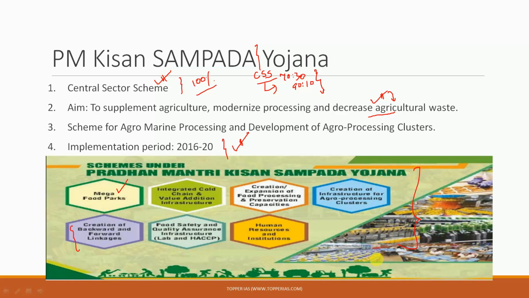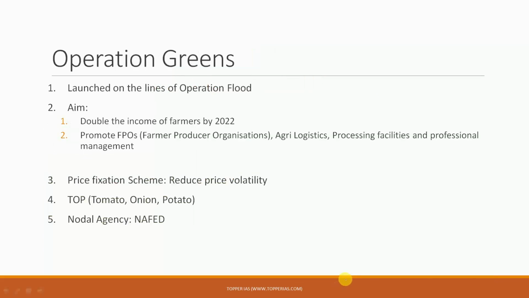Now, many students ask me that it is very difficult for them to remember. Even if you cannot remember, even if you have read it 2 to 3 times, trust me, when you go into the exam hall, you will be able to make a reasoned guess. You will be able to identify what is a part of the scheme and what is not. So please keep some confidence in yourself and try to revise them again and again, and that is how you can remember. Coming to the next scheme, this is Operation Green.